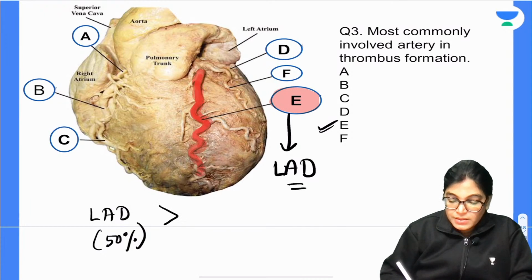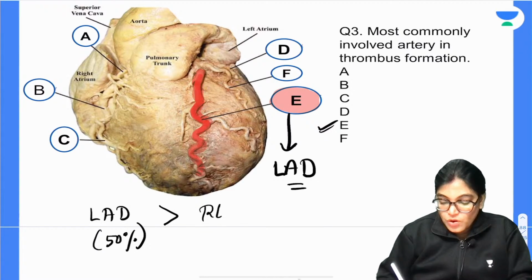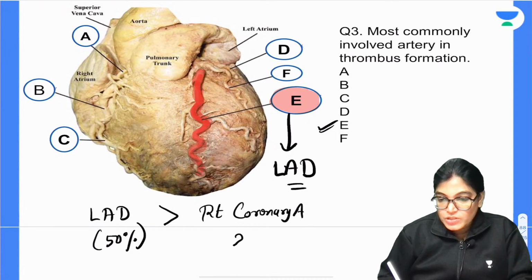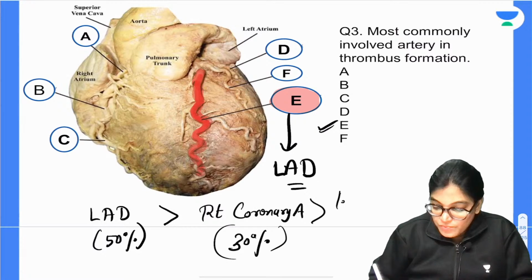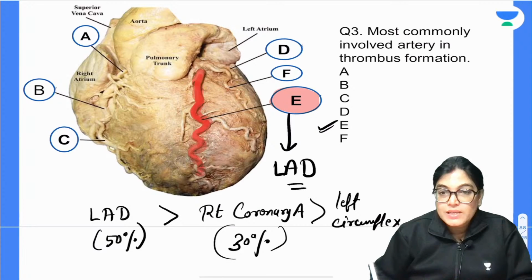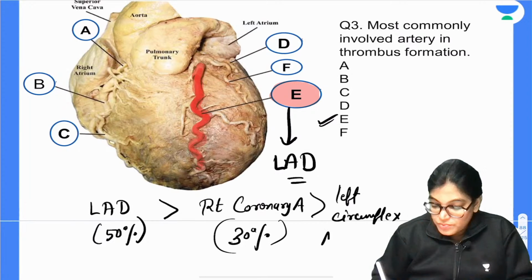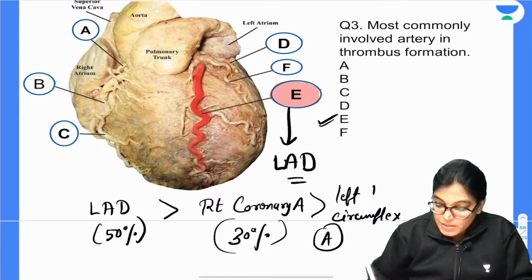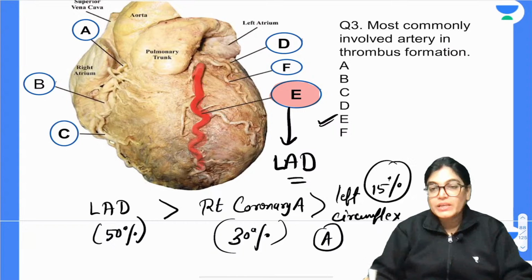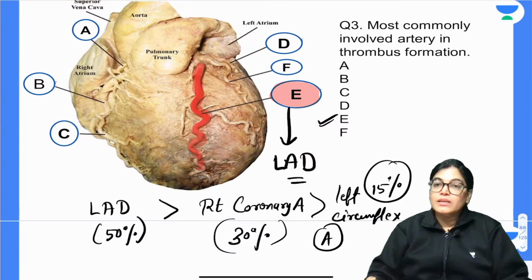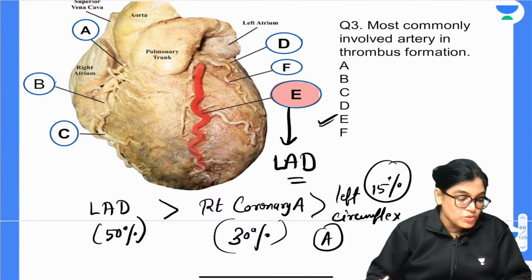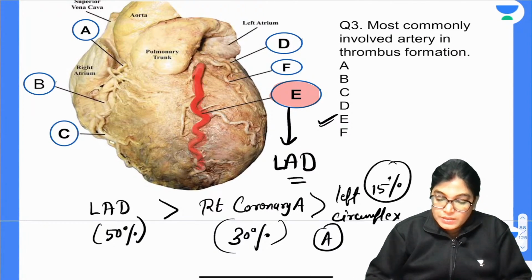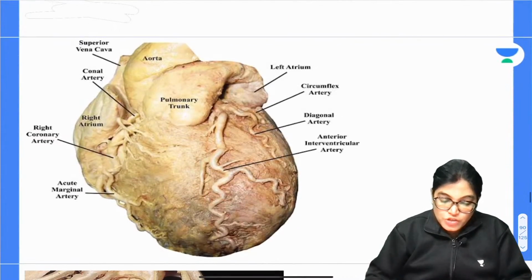The other arteries involved are the right coronary artery, and the left circumflex artery. We know that the left circumflex artery is again a branch of our left coronary artery. Thrombus formation is seen in 15% of cases. So here the artery most commonly involved in thrombus formation is the LAD artery, E, and E is absolutely correct, Dr. Kaustuv. Let me show you this image.